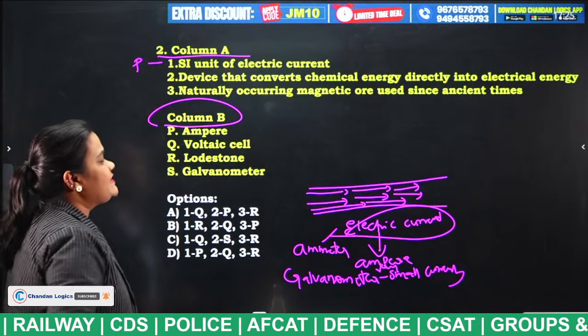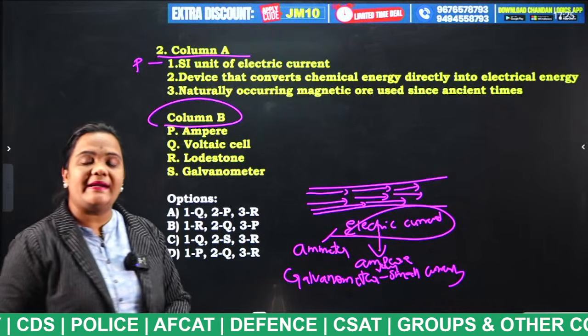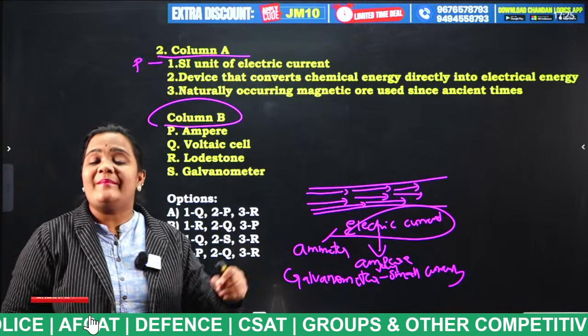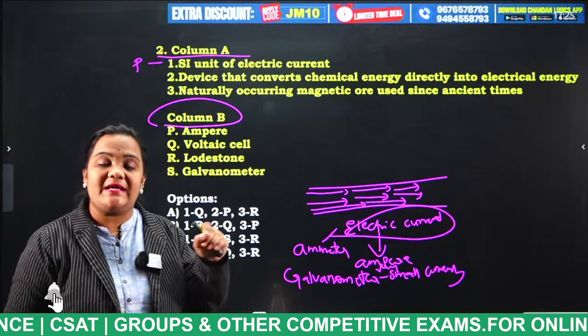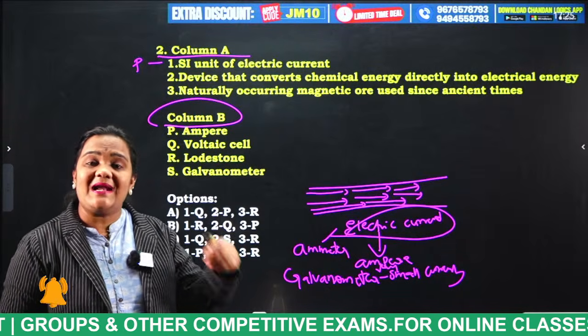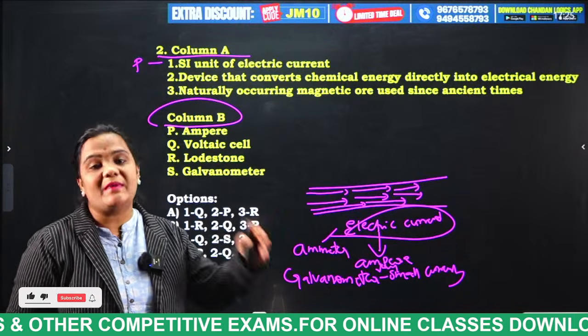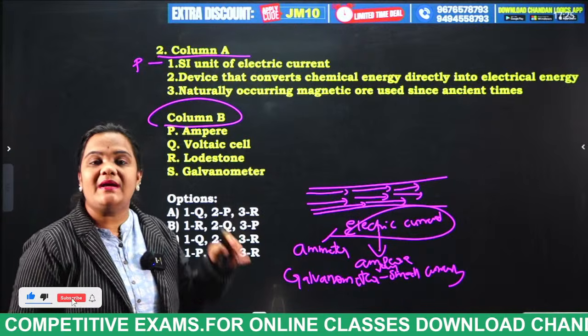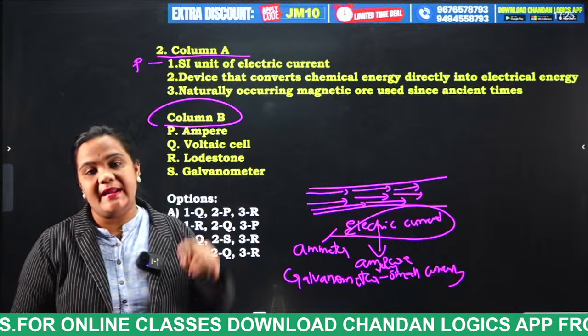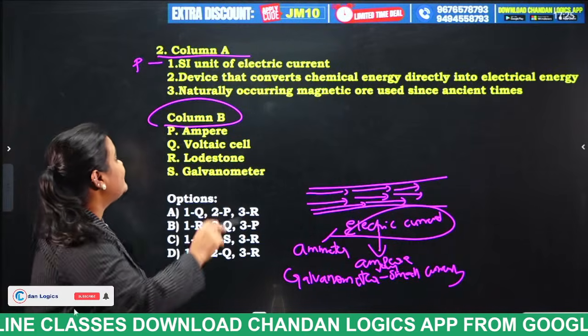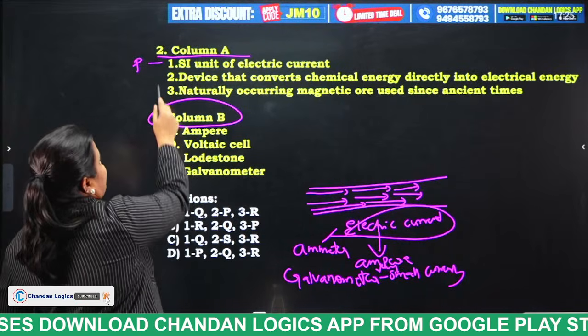Device that converts chemical energy directly into electrical energy. For example, take a battery. So what is present in that battery, students? For example, lithium, which is a chemical. So what is happening here in the battery? Chemical energy is converting into electrical energy. So what is the answer for this? The device is Q.